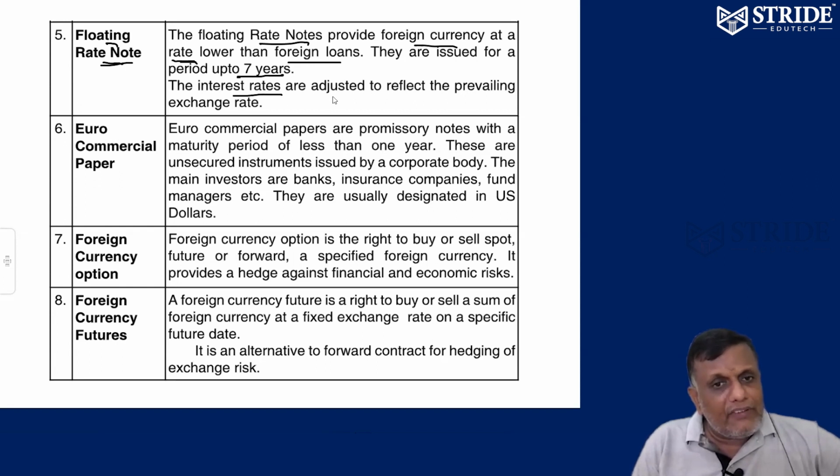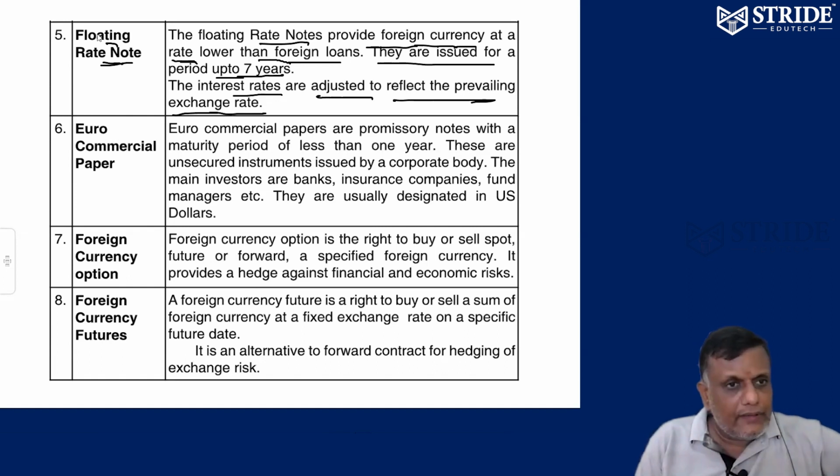Interest rates are always flexible and are adjusted to reflect the prevailing exchange rate. That's called a floating rate note. Floating rate notes provide foreign currency at a rate lower than foreign loans. They are issued for a period of up to 7 years. Next one.